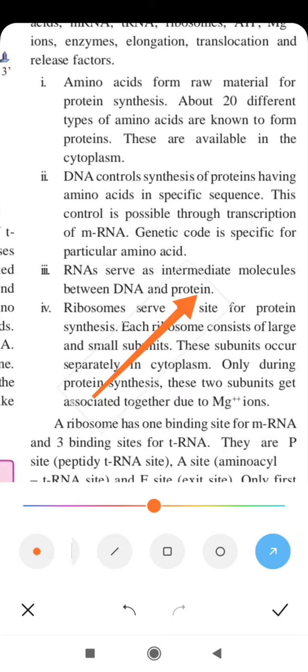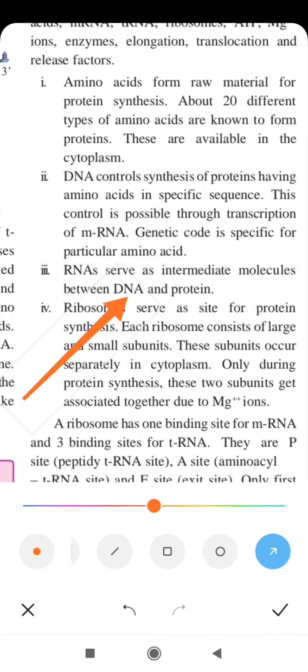Protein means polypeptide chain. The original information of protein synthesis is possessed by DNA. The triplets of nitrogenous bases on DNA are called codogenes, and they are translated into the triplets on the mRNA. This production of mRNA from DNA is called transcription, and it occurs in the nucleus.